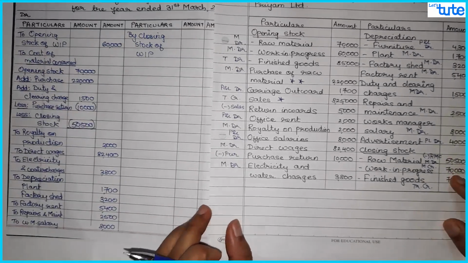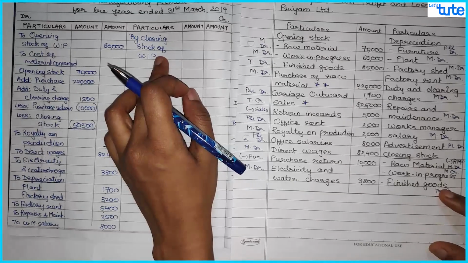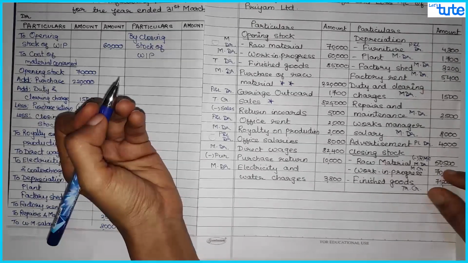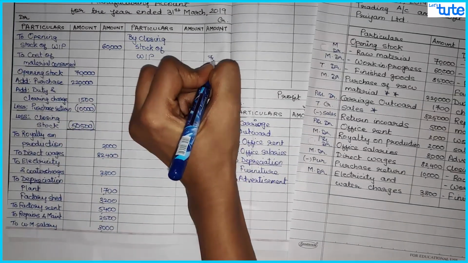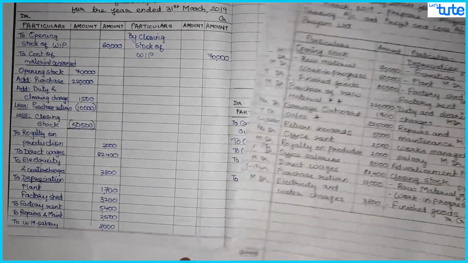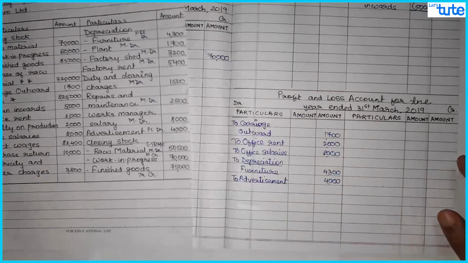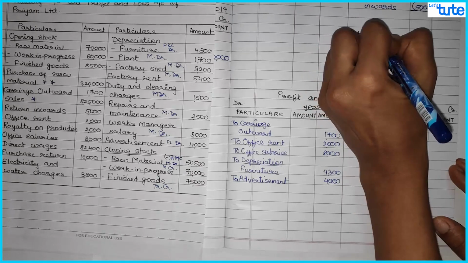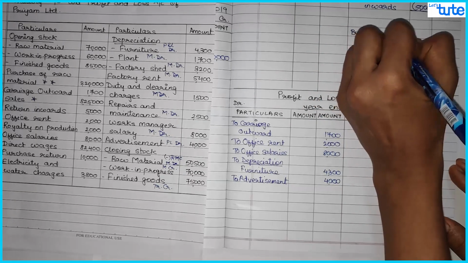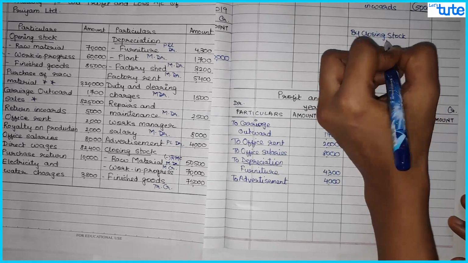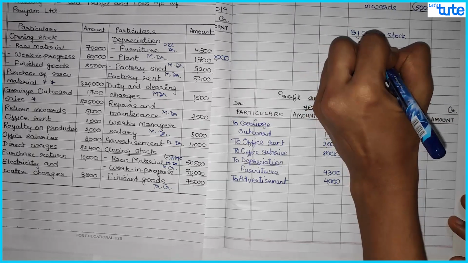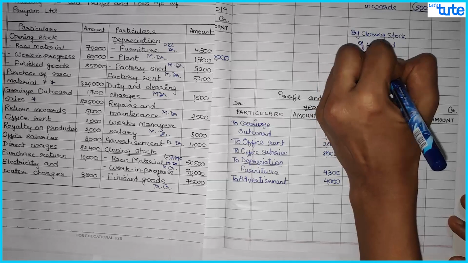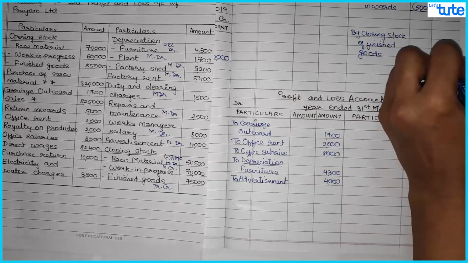Then you have closing stock of WIP, that comes in your manufacturing account credit side. So closing stock of work in progress is 70,000, so that will come over here, 70,000. And lastly we have closing stock of finished goods, which will come in your trading account credit side. So by closing stock of finished goods, and that is 75,000.